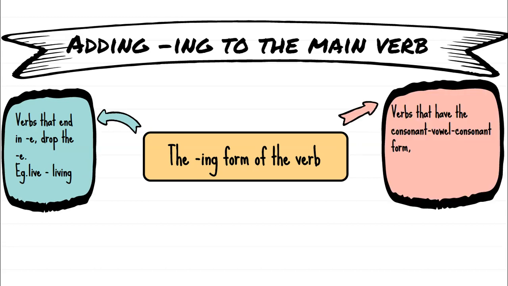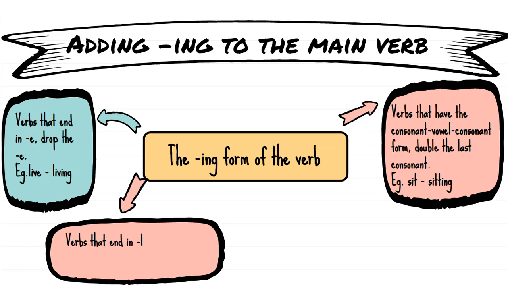All right. Now, if you have a verb that is consonant, vowel, consonant, so it's like a sandwich with a consonant on either side and a vowel in the middle, then you double the last consonant. Now, it sounds confusing, but it's as simple as this. If you have a word like sit, can you see how the S is a consonant, the I is a vowel, and the T is a consonant? Sit. If I want to change it to the continuous, it's not enough to just add ing. I need to double the consonant: sitting. Good.